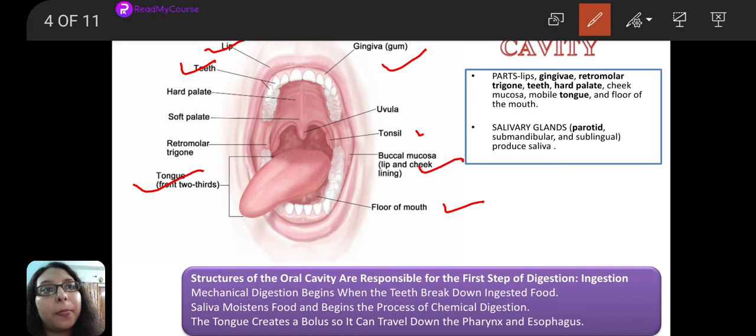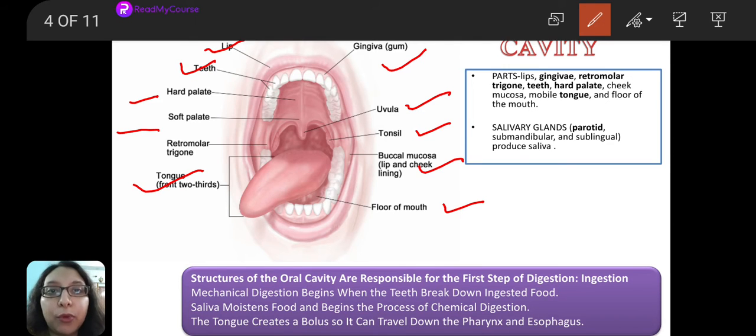A pair of tonsils is present. We have a hanging structure which is the uvula, and in front of this uvula we have the soft palate. The palate is divided into two parts, the hard palate and the soft palate. Now posteriorly we have the soft palate and the anterior portion is the hard palate.